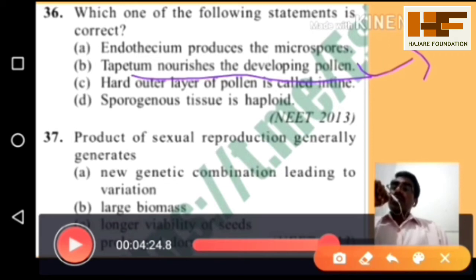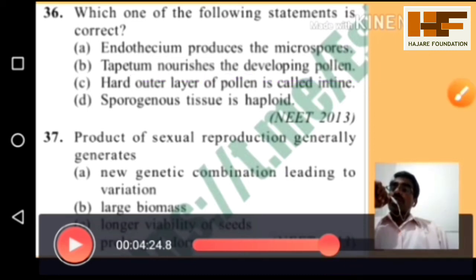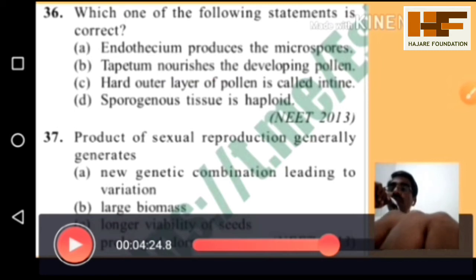Then, the product of sexual reproduction can be generated for the purpose of new genetic recombinations.